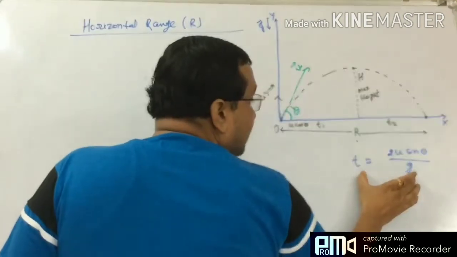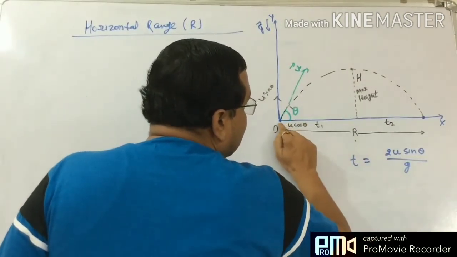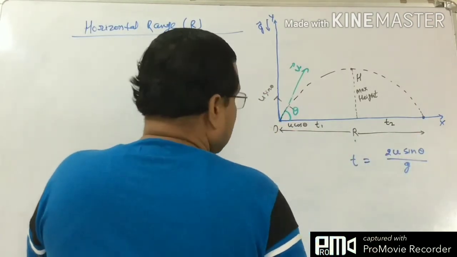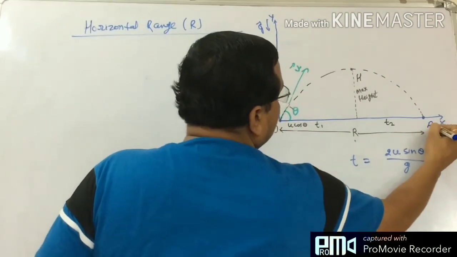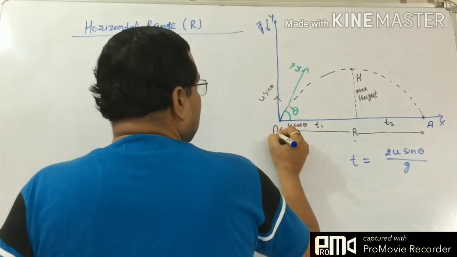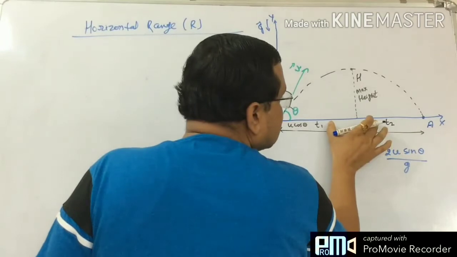The total time is t. In time t, the particle starts its motion from O, and let's say it ends at A. Suppose A is the final point where the particle finishes its motion on the surface of the earth. You can see that this is our range.